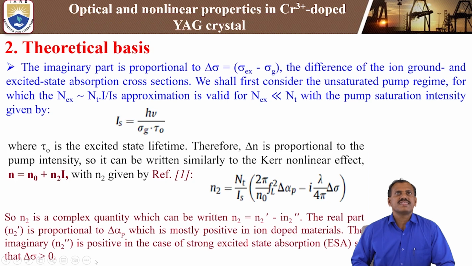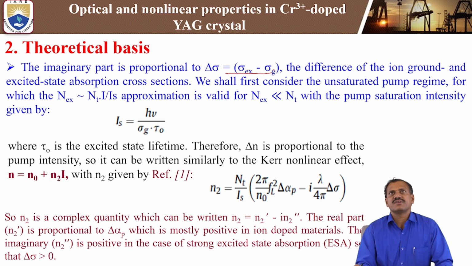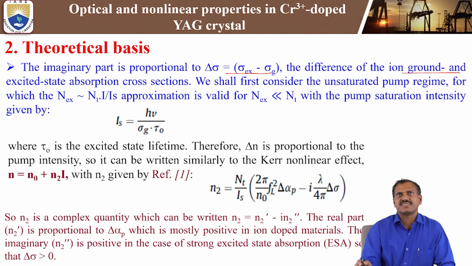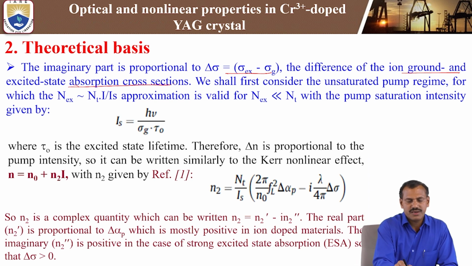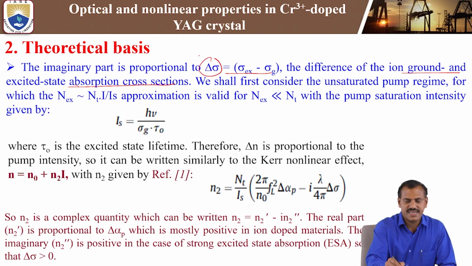So next, the imaginary part is proportional to delta sigma, which is sigma ex minus sigma g, that is excited state minus ground state. It is the difference of the ion ground and excited state absorption cross sections. So sigma ex and sigma g are the excited state absorption cross section and ground state absorption cross section. We are going to calculate delta sigma.